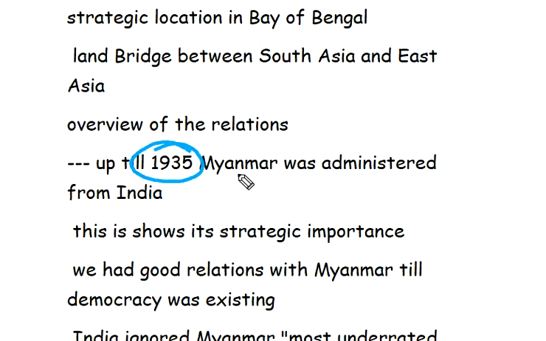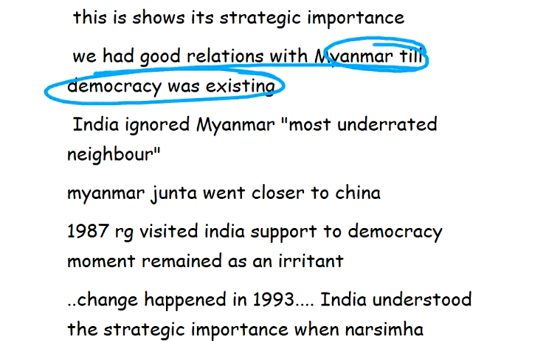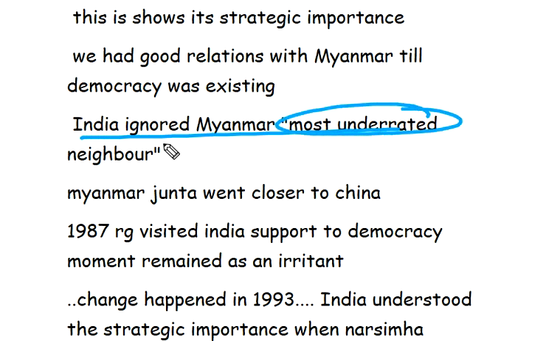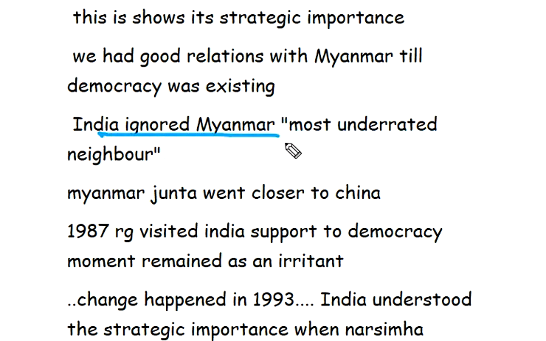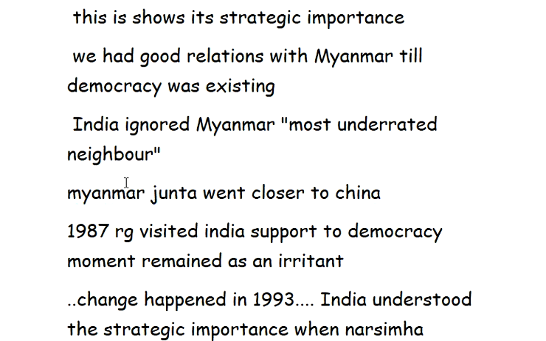Overview of the relation. Up to 1935, Myanmar was administered from India. This shows its strategic importance. We had a good relationship with Myanmar till democracy existed there. Then India ignored Myanmar, the most underrated neighbor, and the people went close to China.